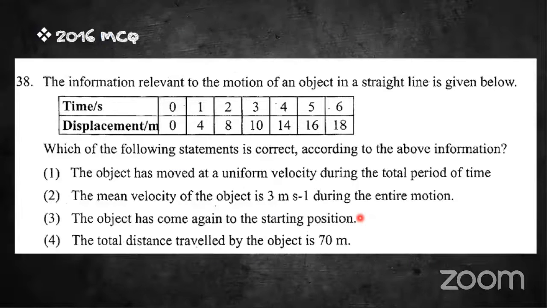Okay, here is a question for you to answer, taken from the 2016 MCQ paper. They have given a table regarding the motion of an object in a straight line. Which of the following statements is correct according to the above information?